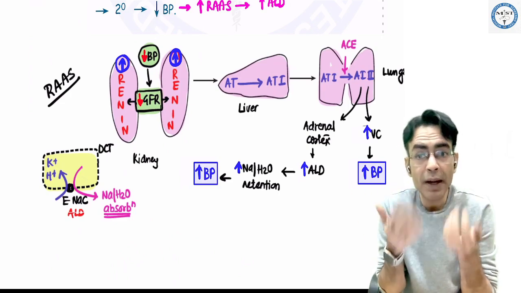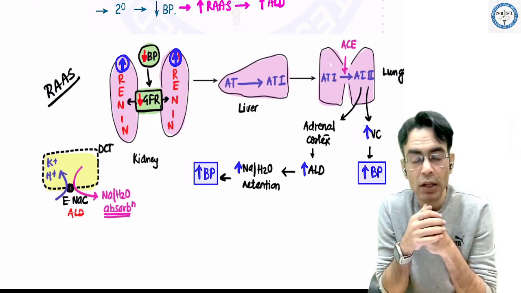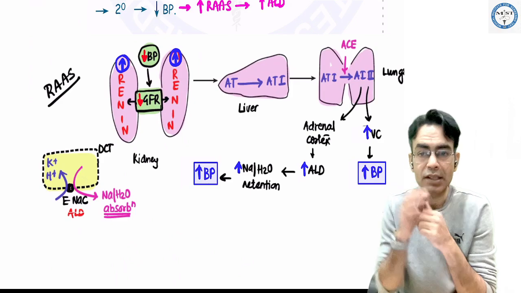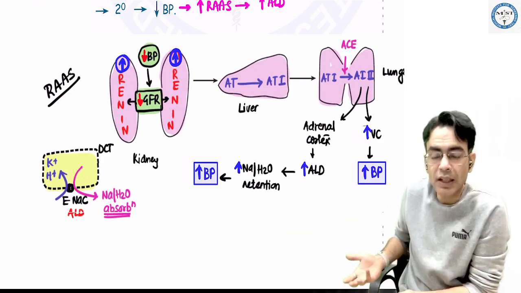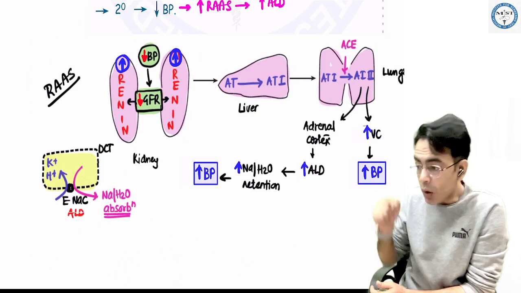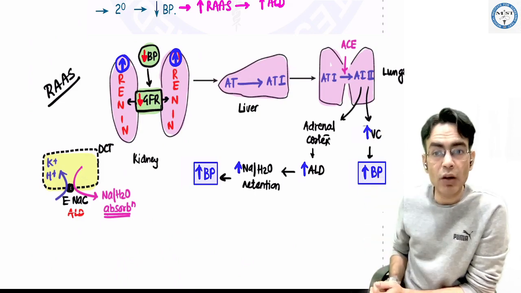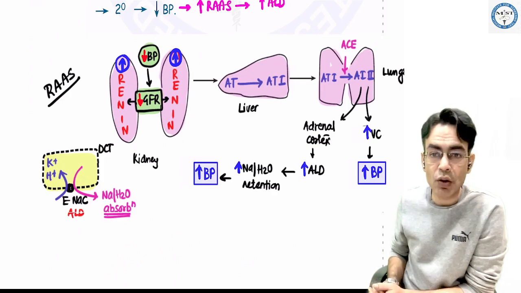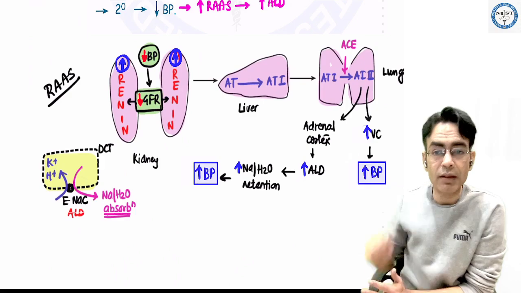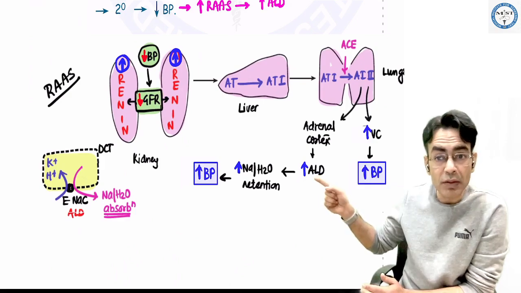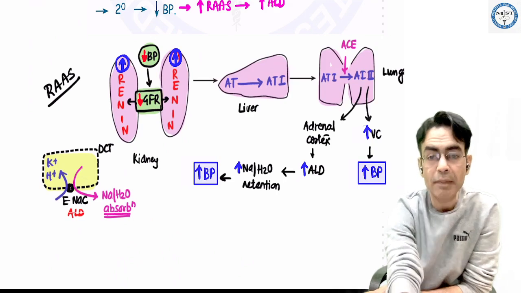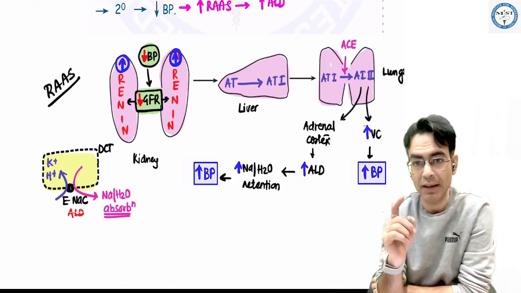But aldosterone is an independent hormone which is coming from the zona glomerulosa. So if I'm seeing high aldosterone in the body, there can be two reasons for it. Something has happened to the zona glomerulosa, with nothing to do with the RAS system. If aldosterone is high because there is some problem in the zona glomerulosa of the adrenal cortex, I call it primary hyperaldosteronism. And if my aldosterone is high because there is high renin, that means this is not the direct problem. This is the indirect problem. It is secondary hyperaldosteronism. So I have two types of hyperaldosteronism, primary and secondary.